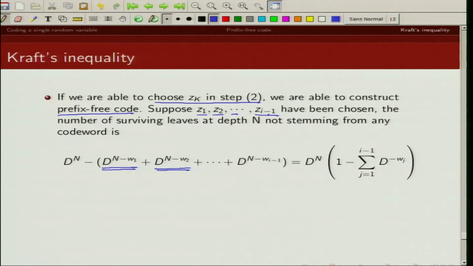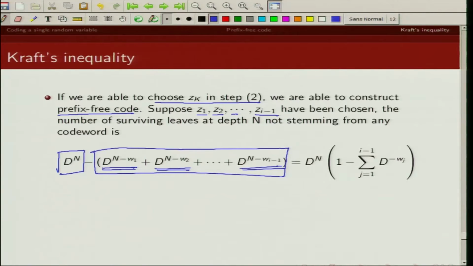When I chose Z(i-1), I deleted this many nodes. So when I am trying to map Zi, how many leaves are left? This is the number of leaves for a full tree, and this is the number of leaves I have deleted to map the i minus 1 code words. The remaining leaves are then given by this.